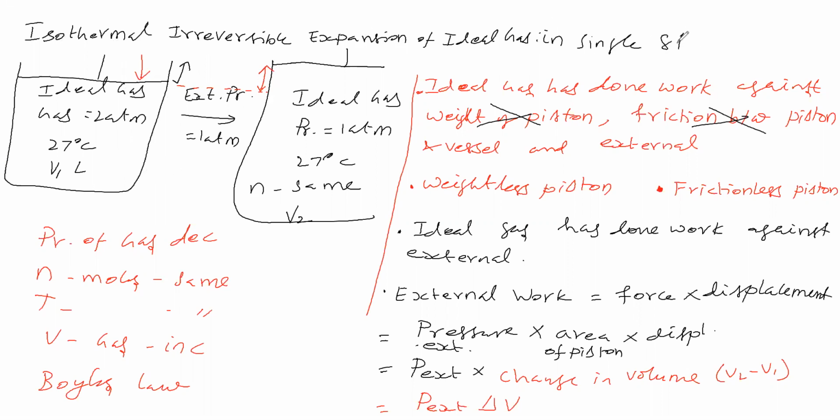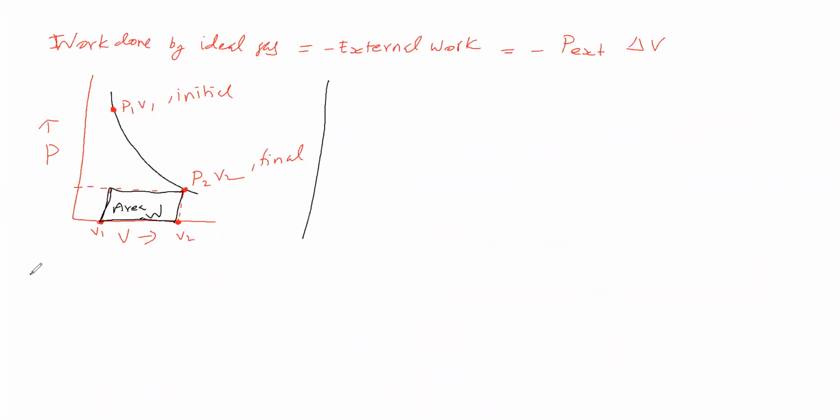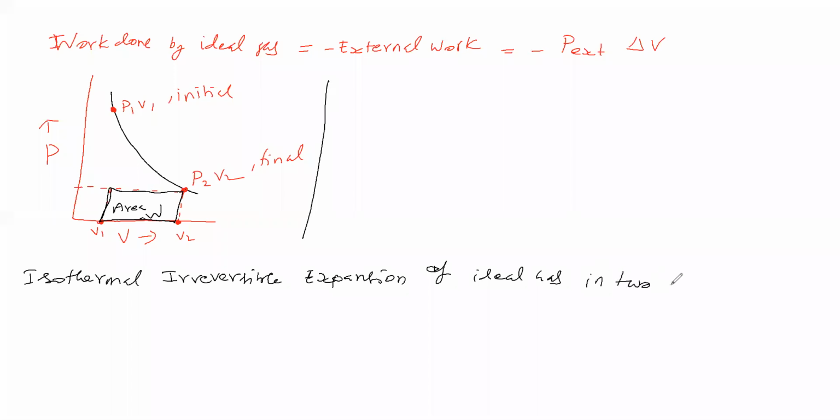Now the same thing we will do in two steps, the isothermal irreversible expansion of an ideal gas in two steps. That means the same as before, but now we are seeing it in two steps.